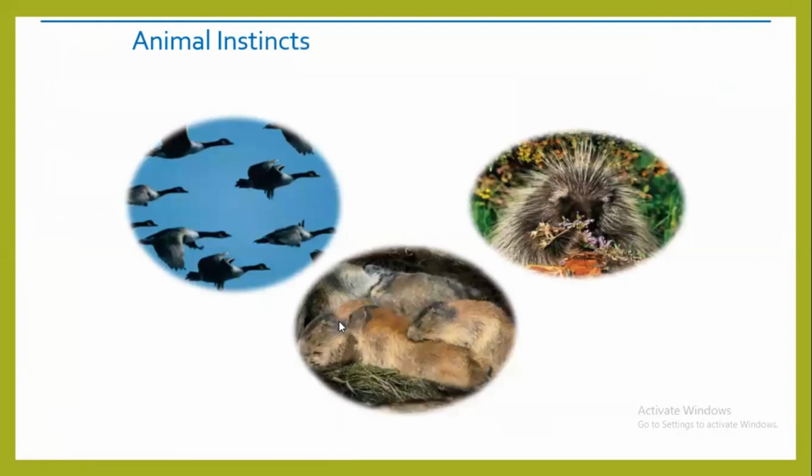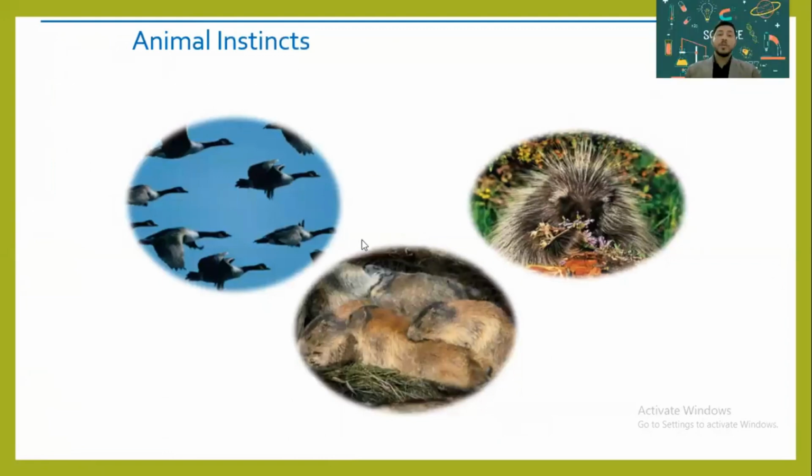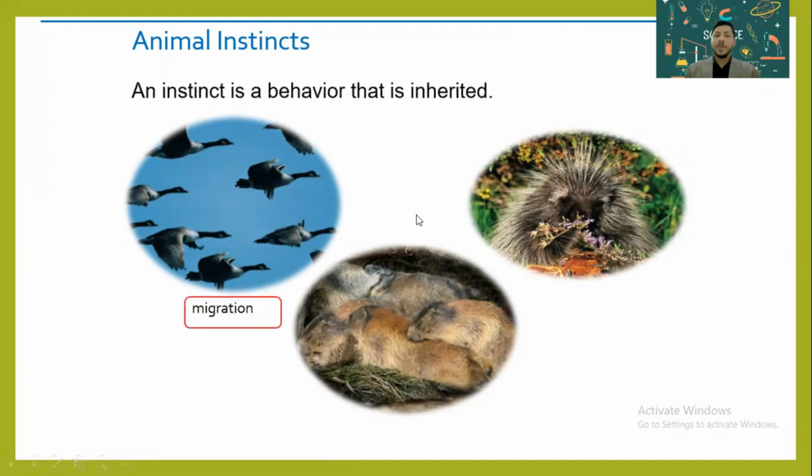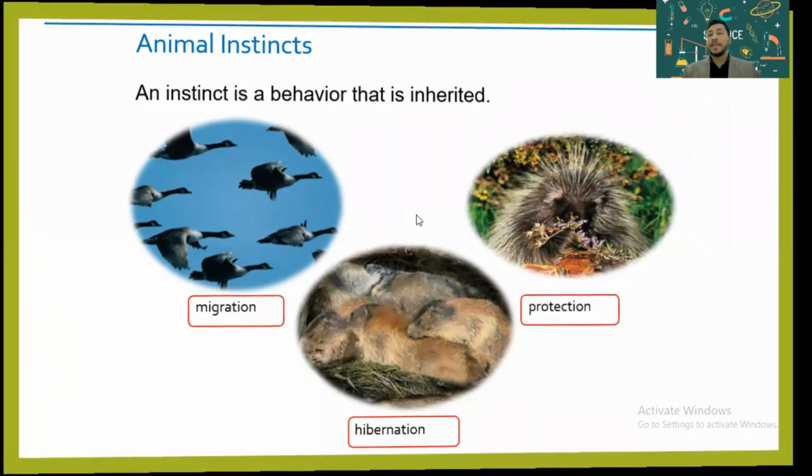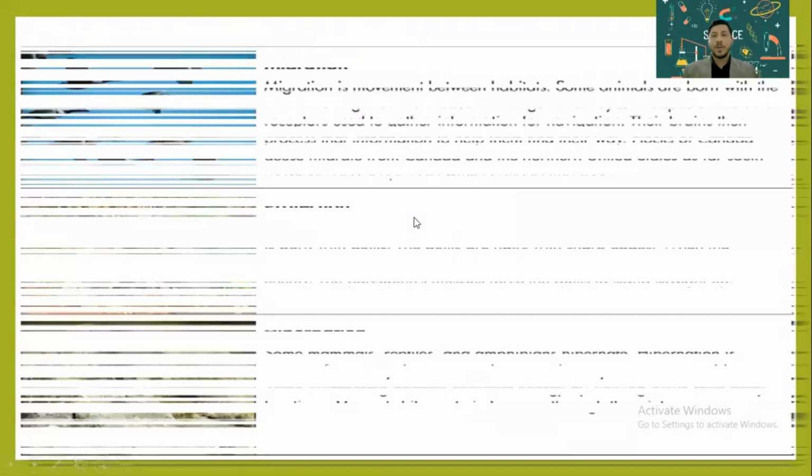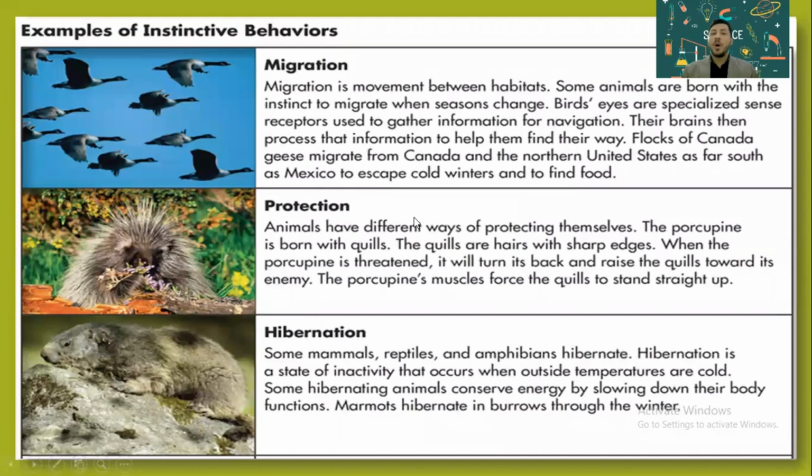What are some examples of animal instinct? Migration, hibernation, protection. Those are three examples of instinct. We're about to talk about them in detail right now. Migration is the movement between habitats.